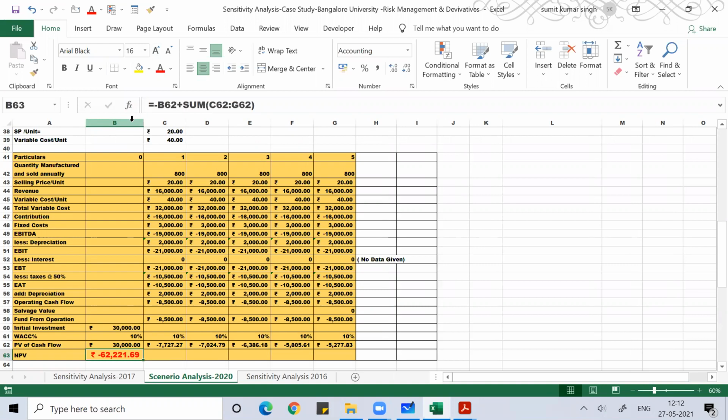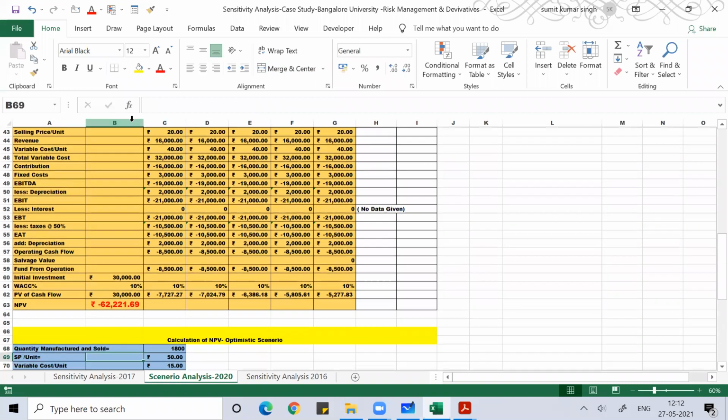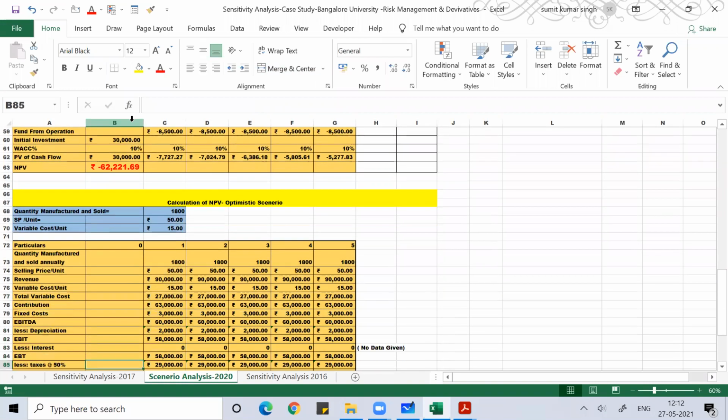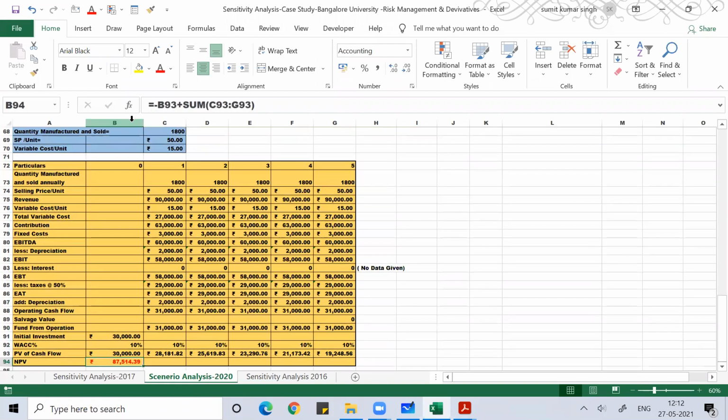Any doubt, anyone? Like the way we did, you have to do the same kind of steps, guys. And I'm really wondering how the examiner expects us to do this step by step in the exam, same kind of steps again and again. How much time will it take? Because I'm doing it in MS Excel, this becomes very fast. Otherwise, if you do it step by step in a notebook in the exam, it will take a lot of time.